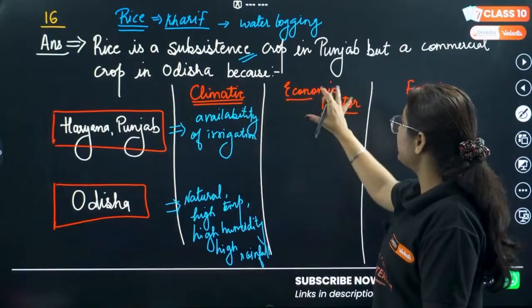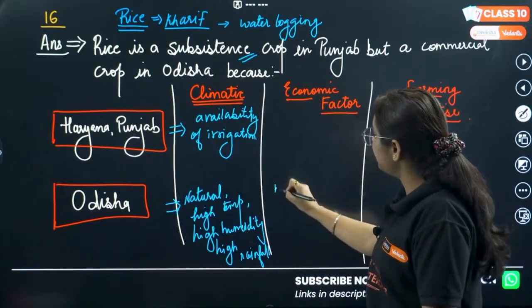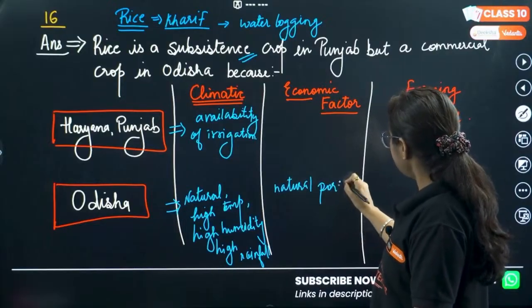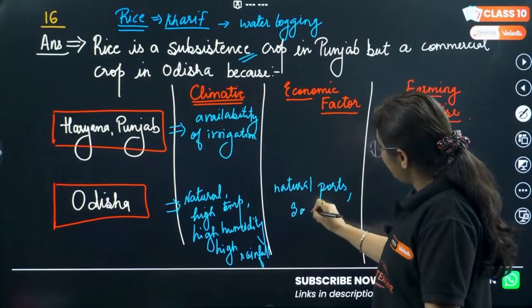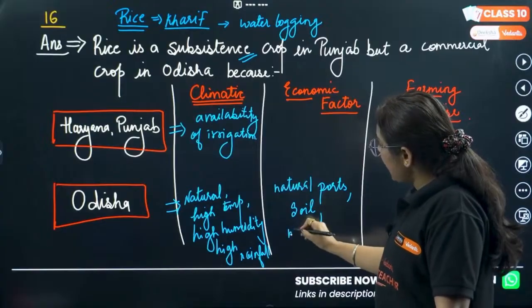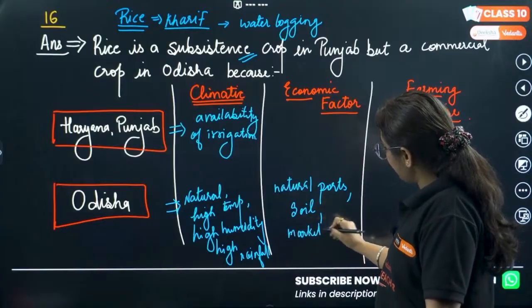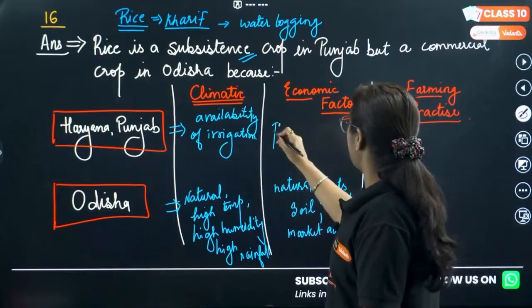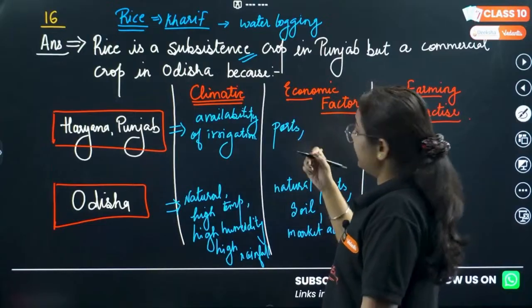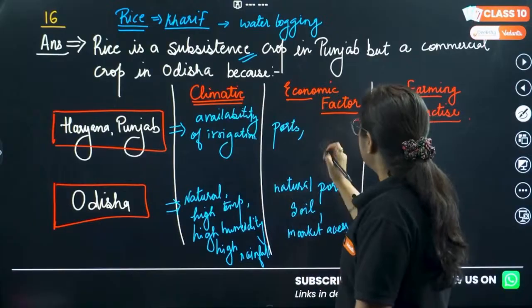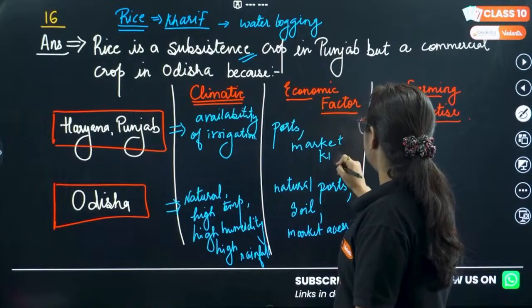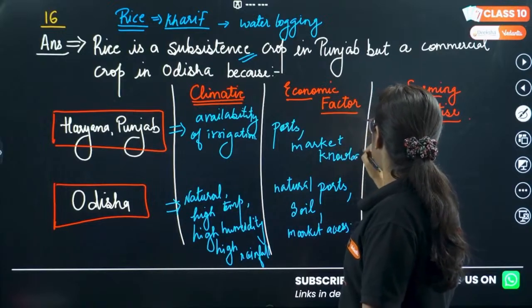If we talk about economic factors, natural ports are nearby. Okay, the soil is perfect over here. So we have market access. Similarly, if we talk about the northern part of India, yes, on the western side we have certain ports, like in Gujarat, Kandla port is there. And market knowledge is very much present in the people of Punjab and Haryana to sell this type of crop.